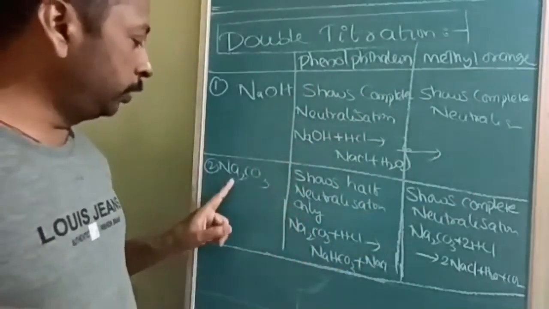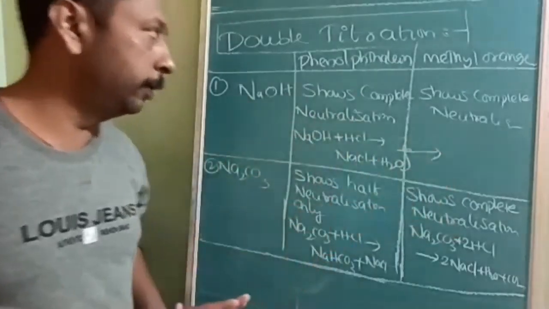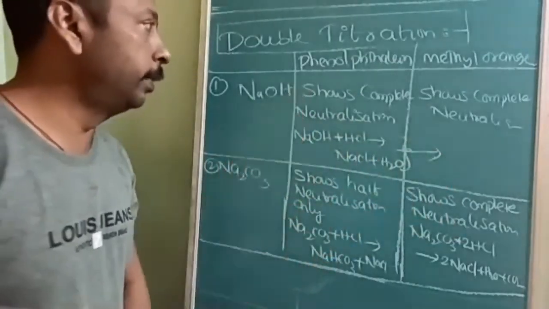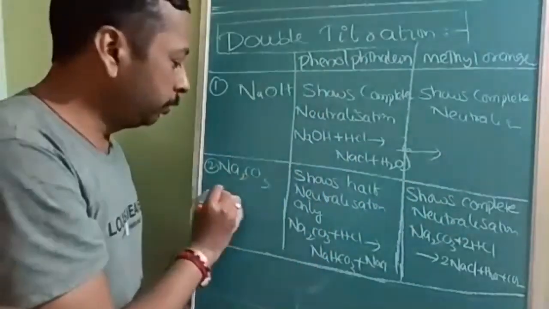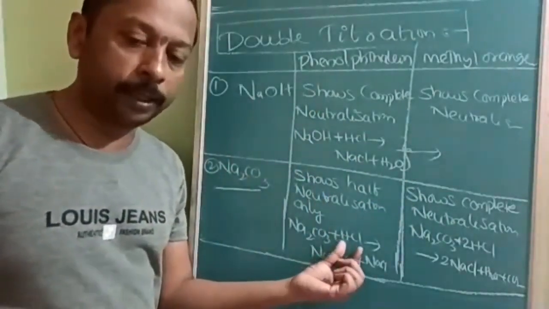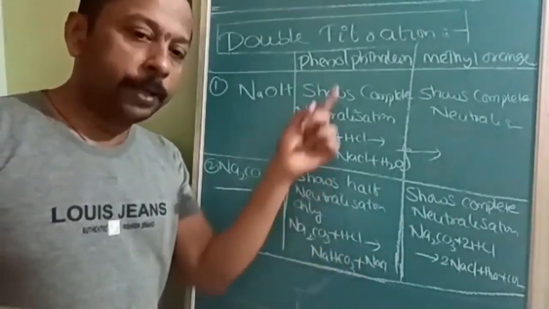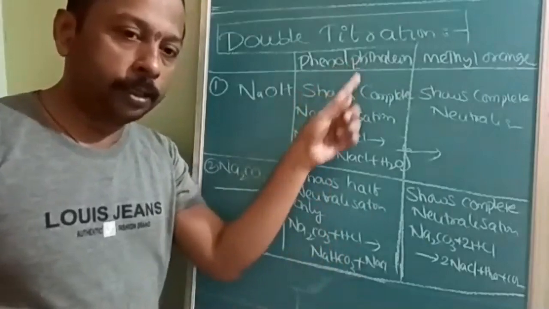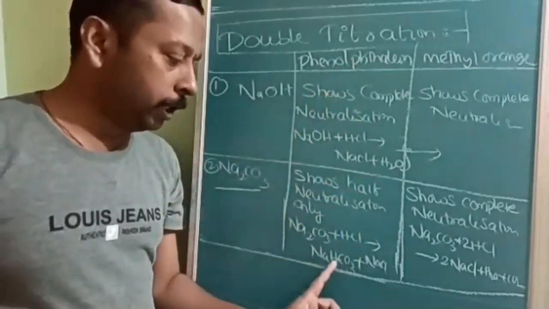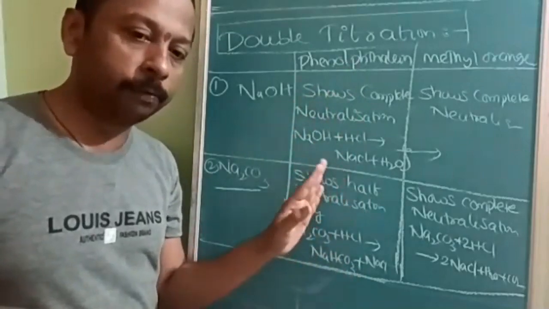Next, Na2CO3. See, there is no problem and it is absolutely easy here. You should remember this. If the titration of Na2CO3 with HCl is done in the presence of phenolphthalein, the equivalent factor will be only one, as only one sodium will be replaced. After that, it will not work.